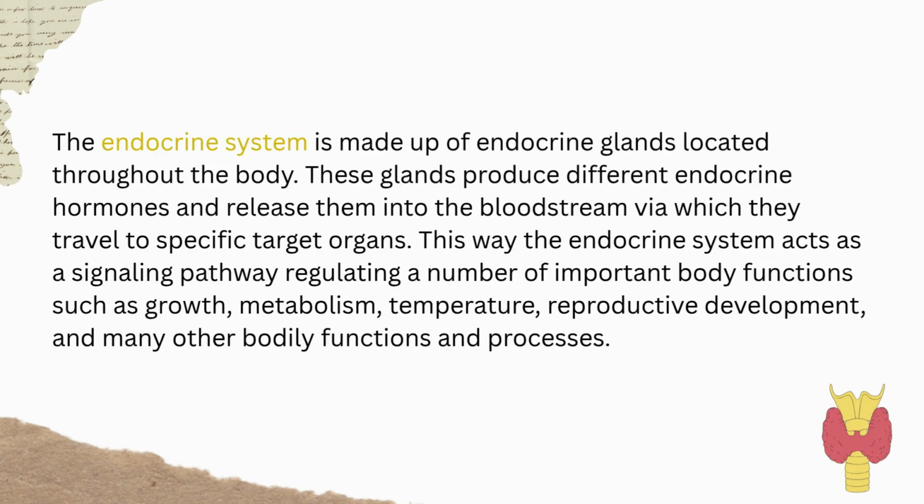The endocrine system is made up of endocrine glands located throughout the body. These glands produce different endocrine hormones and release them into the bloodstream, via which they travel to specific target organs. This way, the endocrine system acts as a signaling pathway regulating a number of important body functions such as growth, metabolism, temperature, reproductive development, and many other bodily functions and processes.